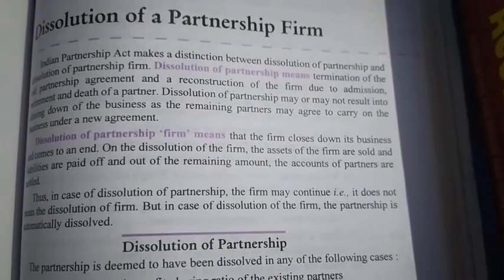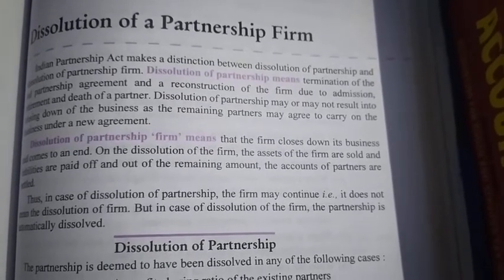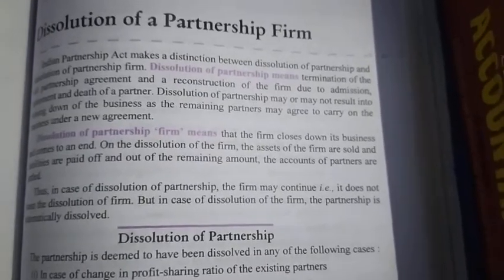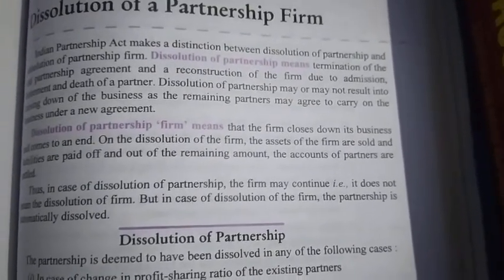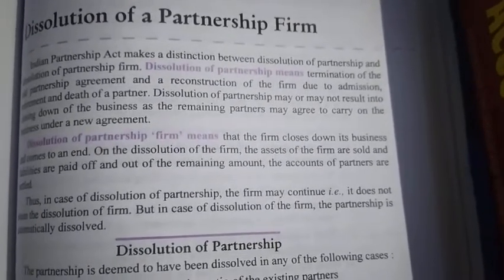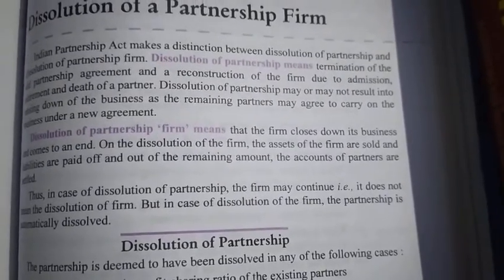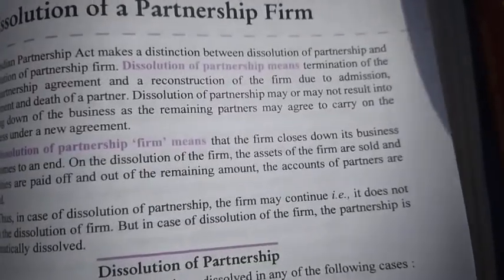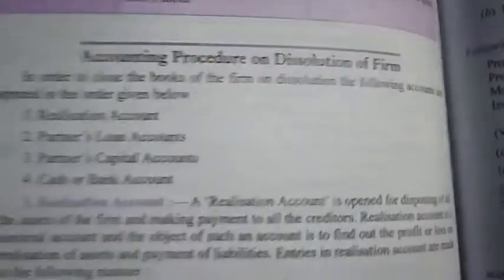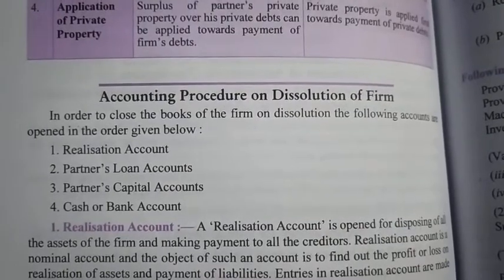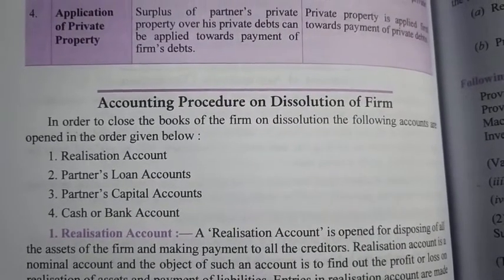And a special account is prepared for selling the assets of the firm and paying off the liability of the firm. And that account is known as realization account. All three accounts are prepared in this chapter. Mainly realization account, partners capital account, and cash or bank account.